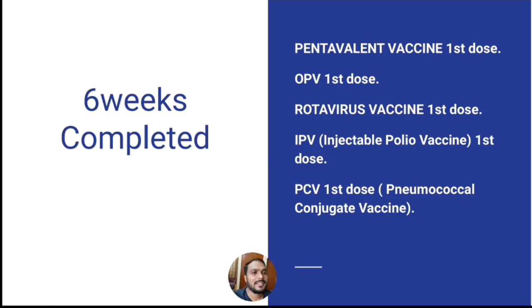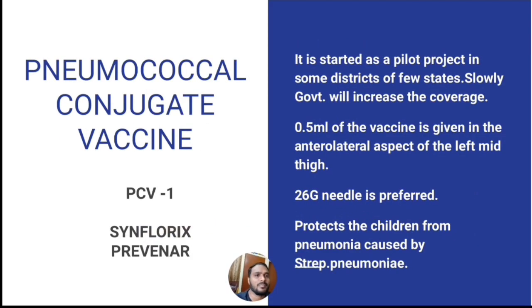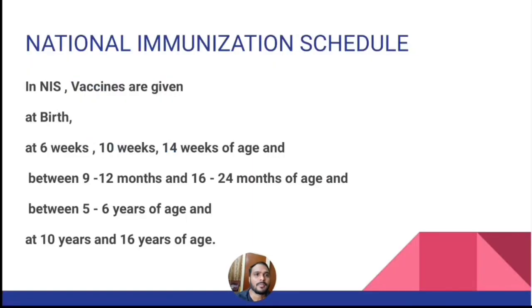And next coming to the PCV first dose, that is pneumococcal conjugate vaccine first dose. It is started as a pilot project in some districts of a few states. Slowly, government will increase the coverage. 0.5 ml of the vaccine is given in the anterolateral aspect of the left mid-thigh, and it protects the children from pneumonia caused by Streptococcus pneumoniae.